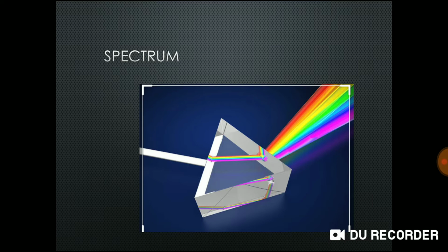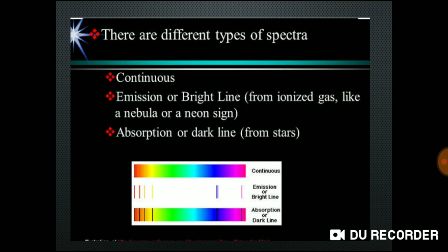Now the spectrum is classified majorly into two types, but here it is given as three types: continuous spectrum, emission and absorption. These are the main two types of spectrum.